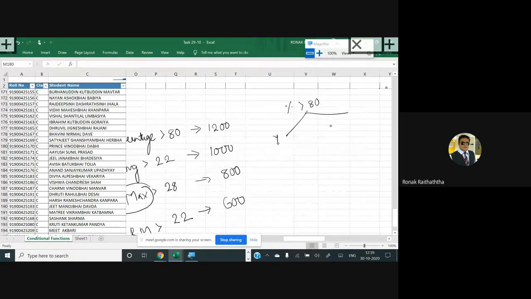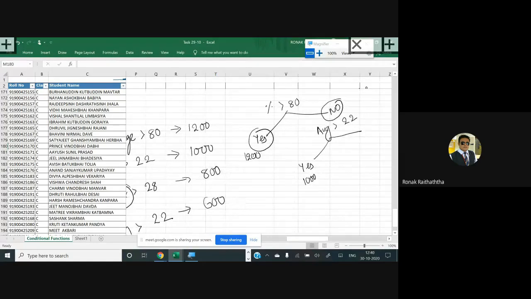The flow chart starts like this: first condition, percentage more than 80. If this is yes, straight away give the gift of 1200. If this is no, then check another condition, that average shall be more than 22. If this is yes, then give the gift of 1000. If this is no, then check another condition: maximum marks shall be more than 28 in any of the subjects. If that is satisfied, yes, then you may give the gift of 800.